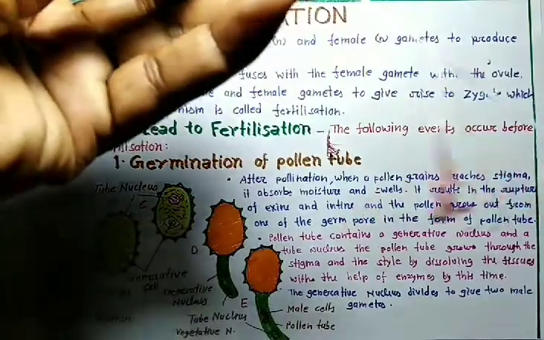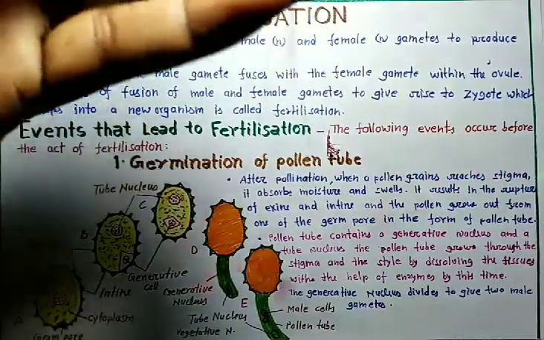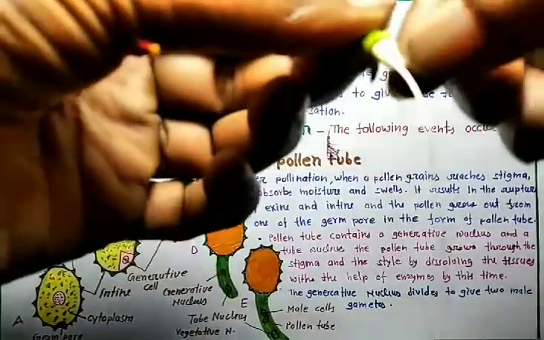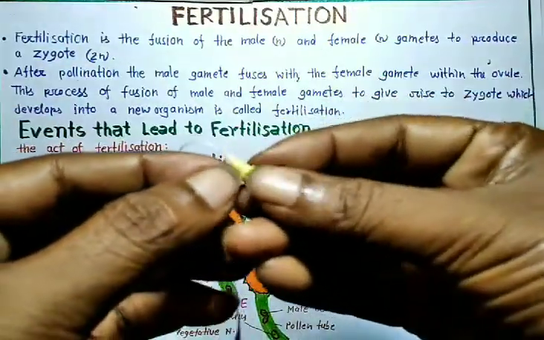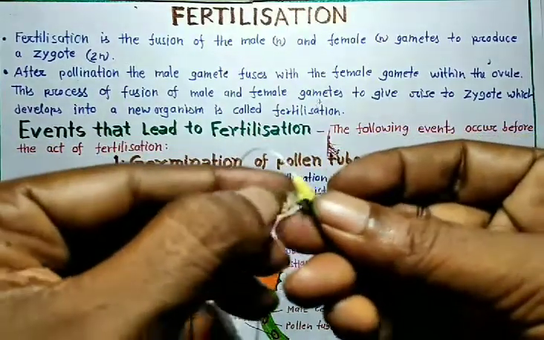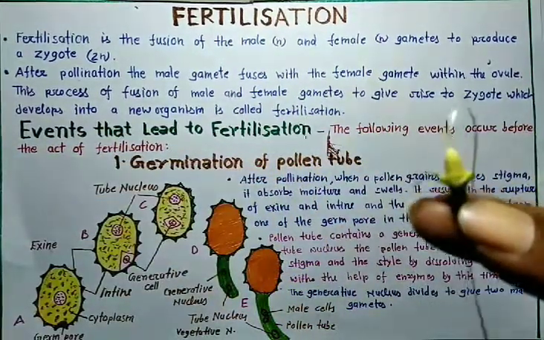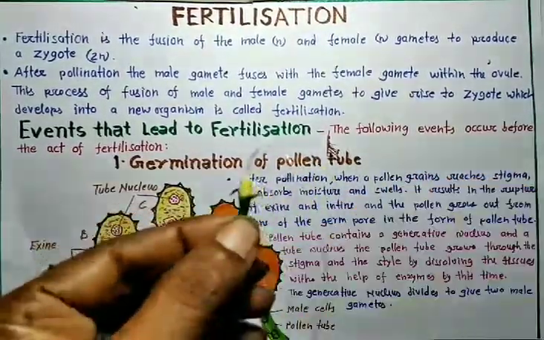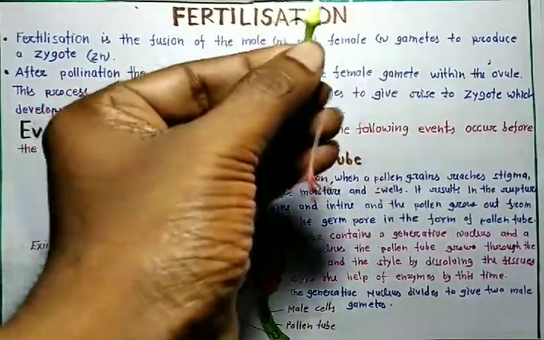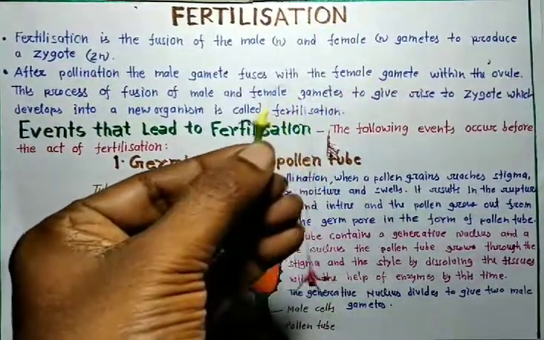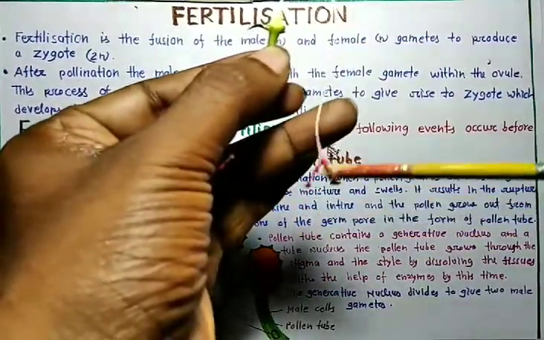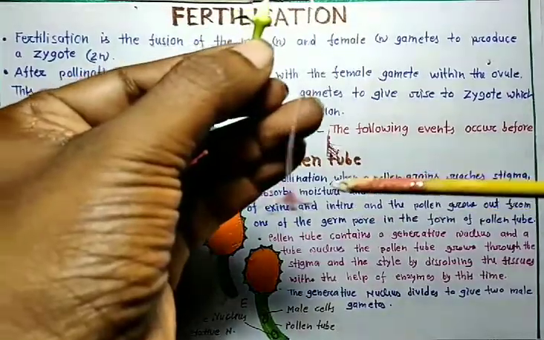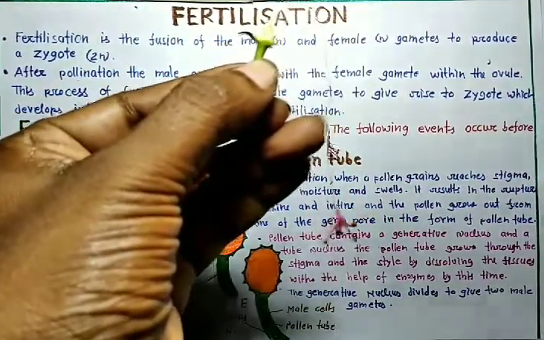Okay, this is a pollen tube, and this is the ovary. You can see here, be careful. This is the ovary, this is the pollen tube and this is the stigma. The stigma connects to the pollen tube, which connects to the ovary.